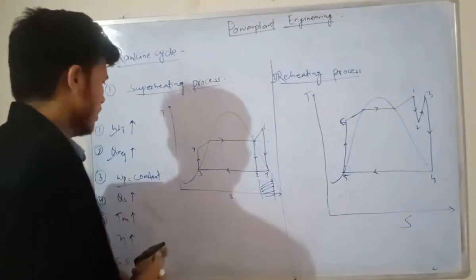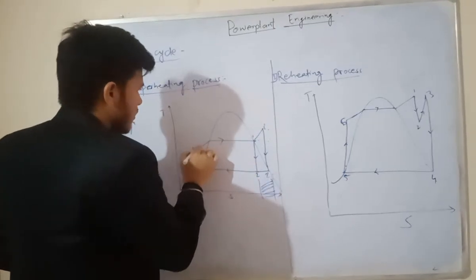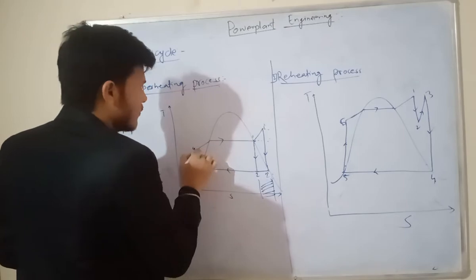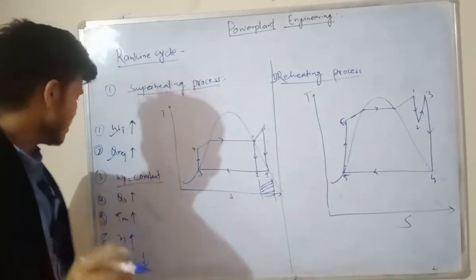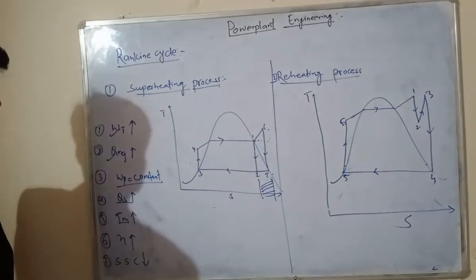Before, without superheating, we supplied heat from 4 to 1, but after superheating we supply heat from 4 to 1 dash. It means our T mean temperature also increases, and our Q supply also increases.